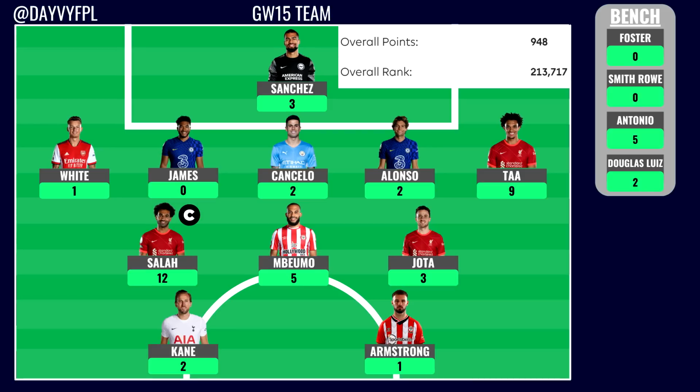But now going on to the starting 11, which wasn't too exciting, especially in the defensive departments. Now in Game Week 15, the majority of our club actually did have away fixtures, which can be a little bit annoying because this season we've seen the return of the home advantage with those fans, and therefore the away fixtures carry a little bit less expectation, and maybe I should have seen it coming in Game Week 15.